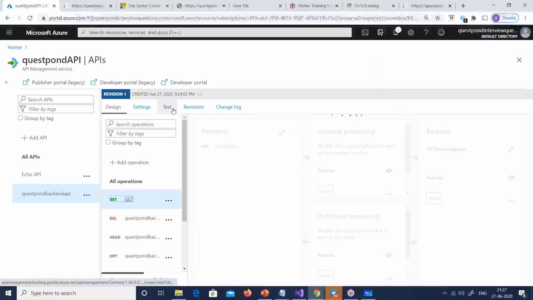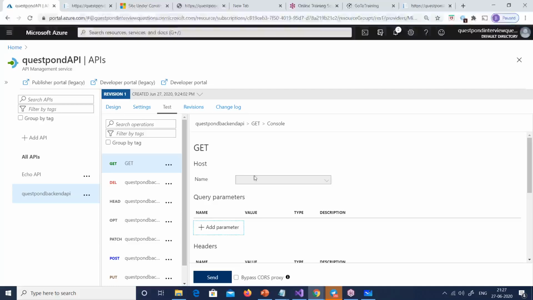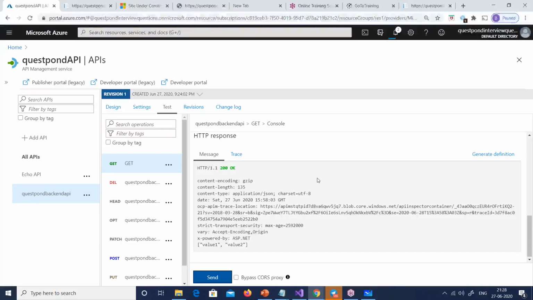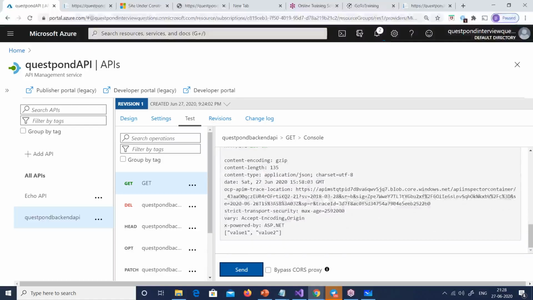So again, go to the test. I really like that they have provided the test right away in the APIM, because otherwise I need to go to Postman and do all those things, right? So here right away in the test it is there. I can just say test. I can add parameters also here, so if I want to add a token or something, right? Not needed out here. So that's a good thing. But it's very costly. I really don't like the pricing out there, but fine, I think they're giving us a taste. Once we get acquainted to all this, they will start charging us more afterwards.